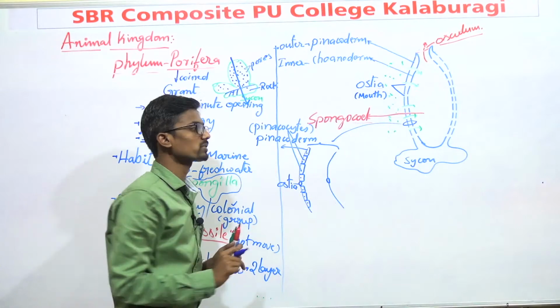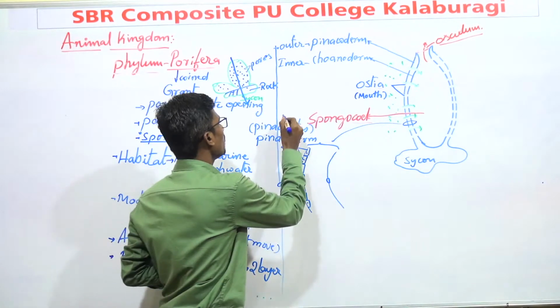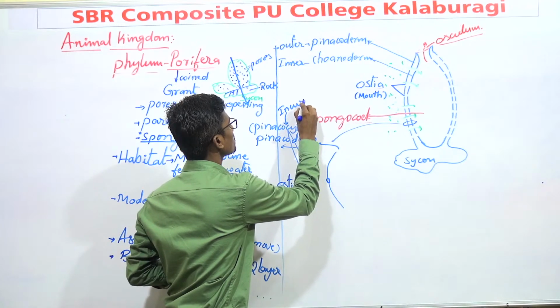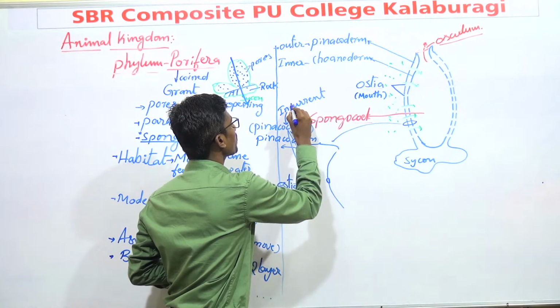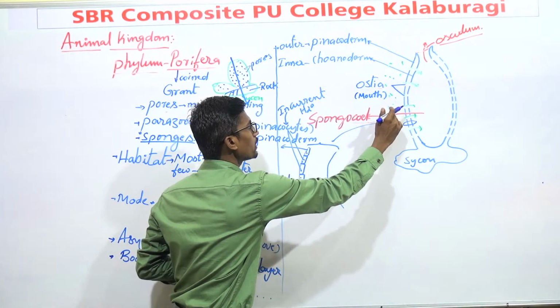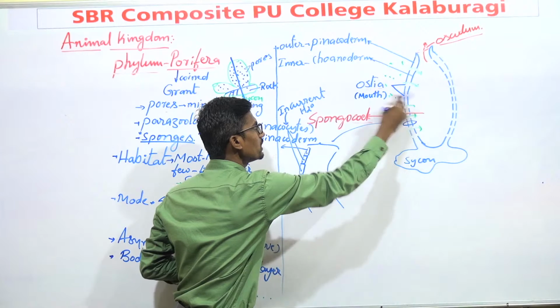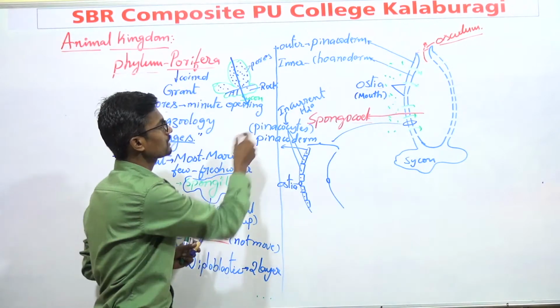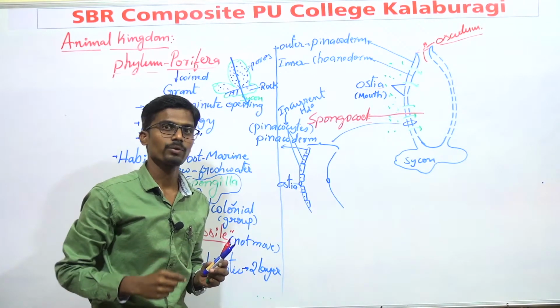These pinacocytes are very necessary for the incurrent of water. If water is present outside, it must enter into the sponge, and that force is exerted by these cells, known as pinacocytes.